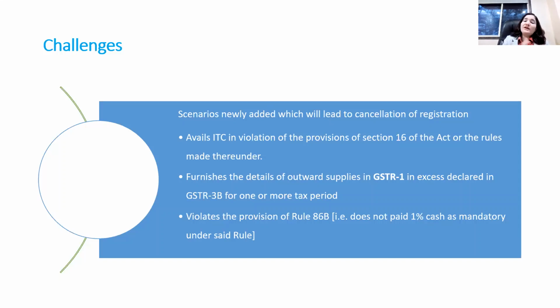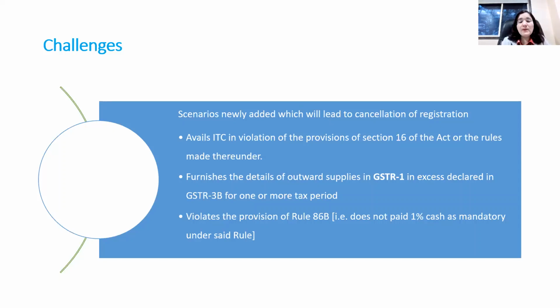Second, if you have not paid the vendor within 180 days and ITC has not been reversed to that extent, that can also lead to cancellation of registration as it violates the provisions of section 16.